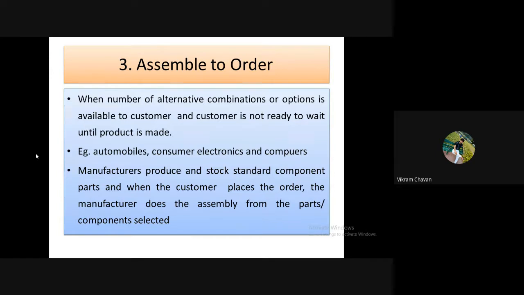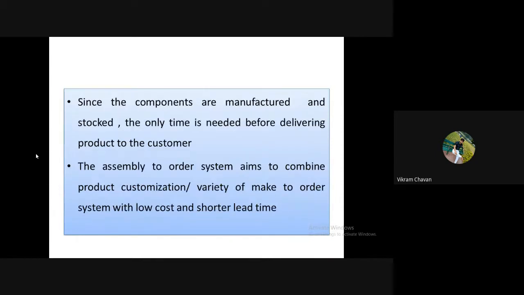Manufacturers produce and stock standard components and parts, and when the customer places the order, the manufacturer does the assembly from the parts and components selected. Since the components are manufactured and stocked, only assembly time is needed before delivering the product to the customer.